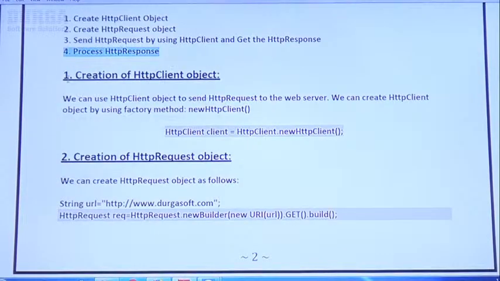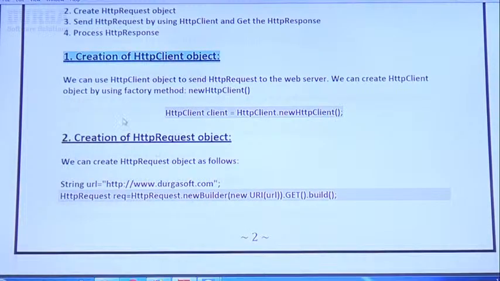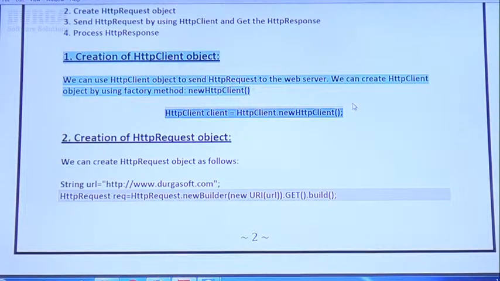Okay. Next, the creation of the HTTP client object. We can use the HTTP client object to send an HTTP request to the web server. What is the purpose of the HTTP client? We can use the HTTP client to send an HTTP request to the web server. We can create the HTTP client object by using a factory method. Can I spell out what that factory method is, sir? HttpClient client = HttpClient.newHttpClient(). Clear for all of it? Sir, step number 1. Not required to keep any explanation. How to create the HTTP client object.